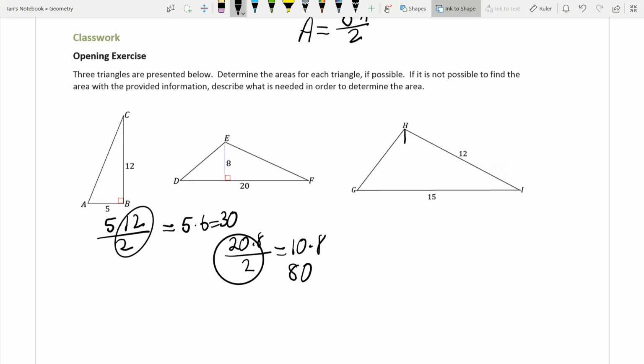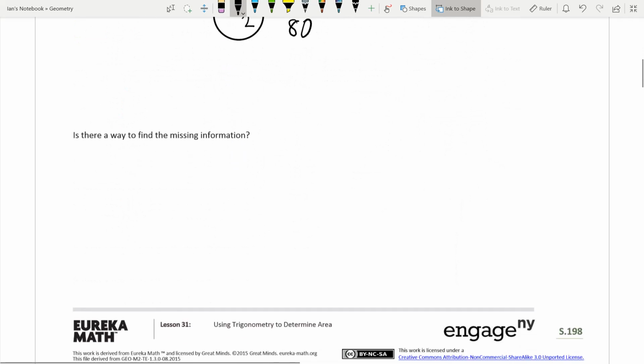Now looking at GHI, we don't have a height here. Our height would be right here, but we don't have that. So in order to find the area of this, we would need the height. And I'll show you guys how to find that height in this lesson.